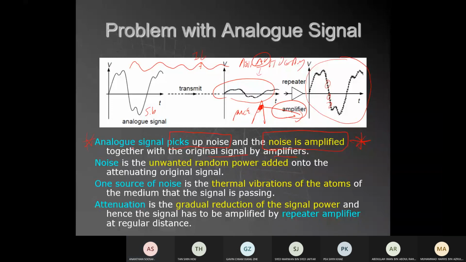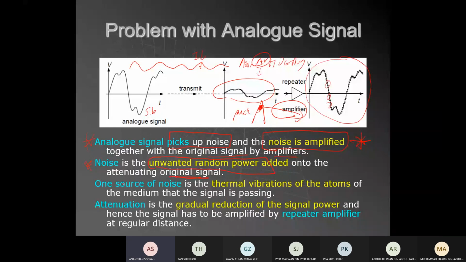Why is analog not good compared to digital? Because analog picks up noise, and the noise is amplified together with the original signal during amplification. Okay, what is meant by noise? Noise means unwanted random power. We don't want that power, but it interferes, like a motorcycle sound, a lot of sounds surrounding you. So it is unwanted random power added onto the original signal, and that becomes noise.